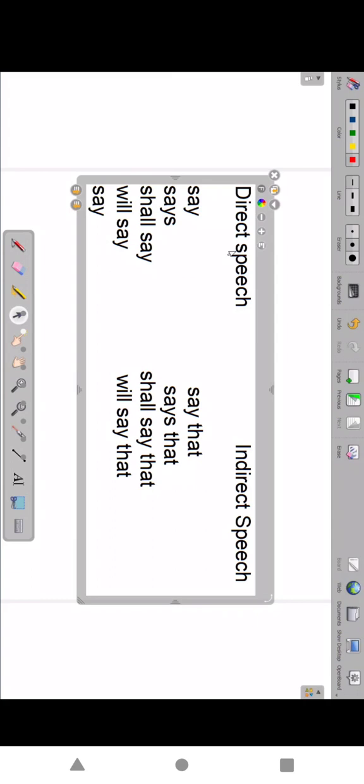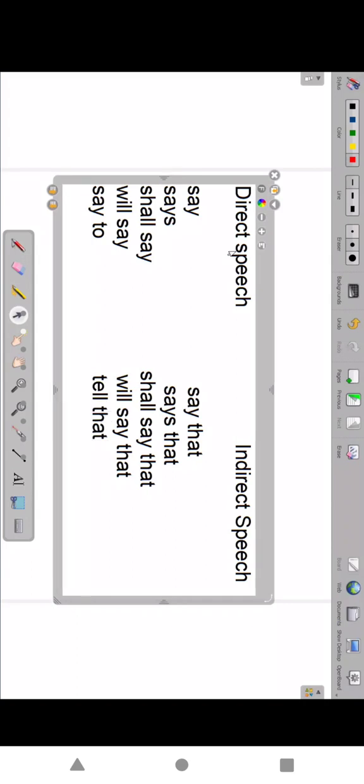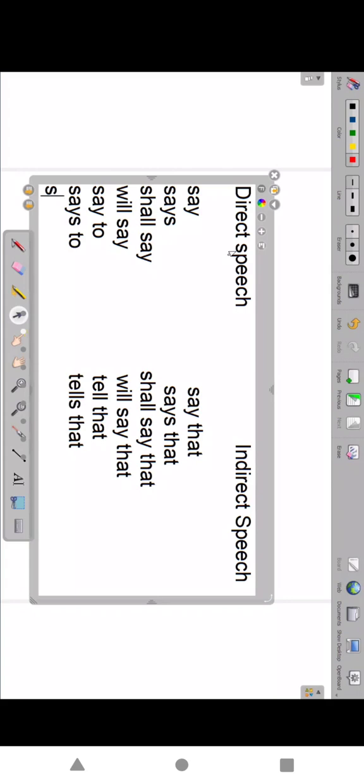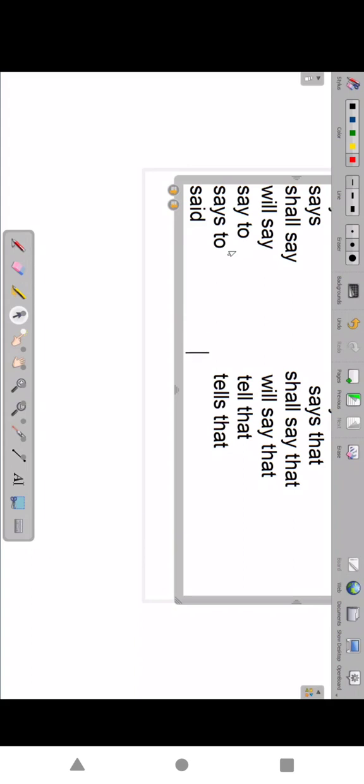Suppose "say to," like in a Kirana shop. Some Telugu people, even the Kirana shop owner, also say "say to that." That is wrong. It should be "tell that." Say to changes to tell that. Says to changes to tells that. Said to changes to told.